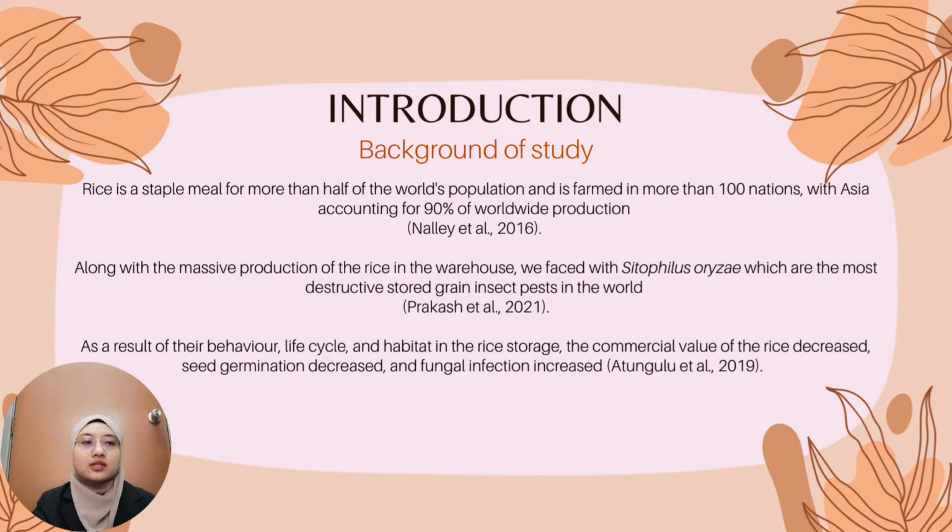Background of study. Rice is a staple meal for more than half of the world population and is found in more than 100 nations. Asia is still accounting for 90% of worldwide production according to Nelly et al. in 2016. Along with the massive production of rice in the warehouse, we face Cytopylus aureus, which is among the most destructive toxic insect pests in the world, according to Prakash et al. in 2021. As a result of their behavior, life cycles, and habitat in the rice storage, the commercial value of the rice decreased, as did seed germination, while fungal infection increased.